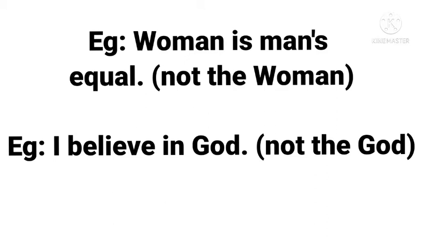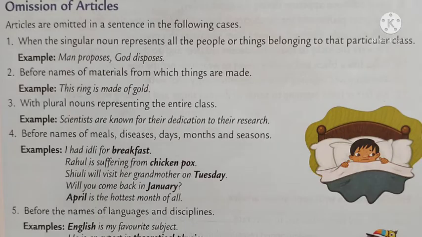Let's move on to the next rule. Before the names of materials from which things are made. For example, this ring is made of gold. So here the ring is made out of gold. We don't say the gold. Next, with plural nouns representing the entire class.